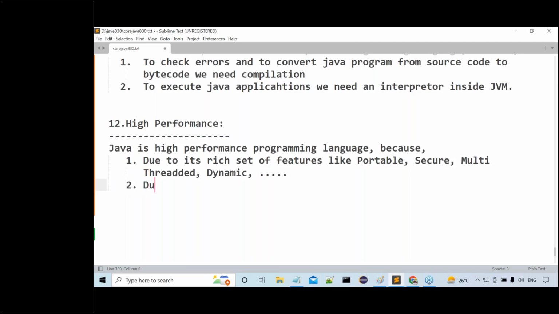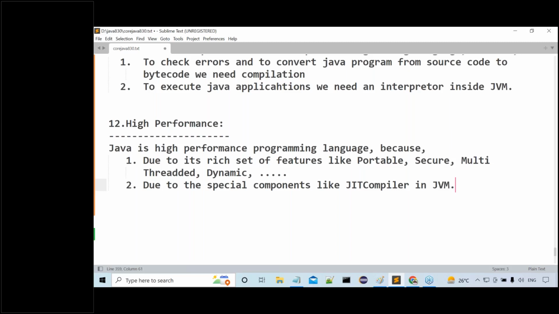Due to the special components like a JIT compiler in a JVM. To improve the performance of the JVM, only the JIT compiler was included. So its main intention is what? To improve performance of JVM. If JVM performance is improved, automatically Java programming language performance will be increased. Get my point or not? So because of that reason, here we can understand clearly that Java is a high performance programming language.